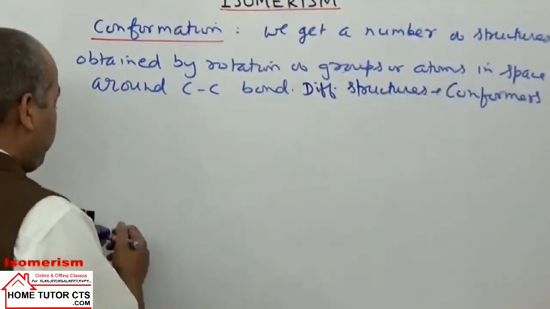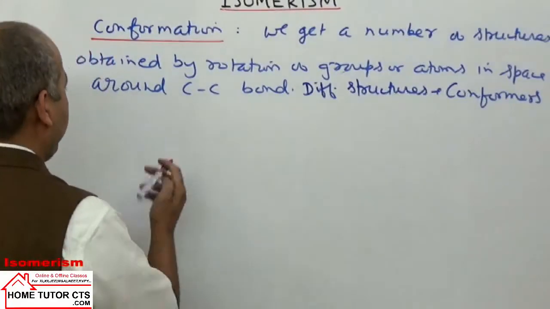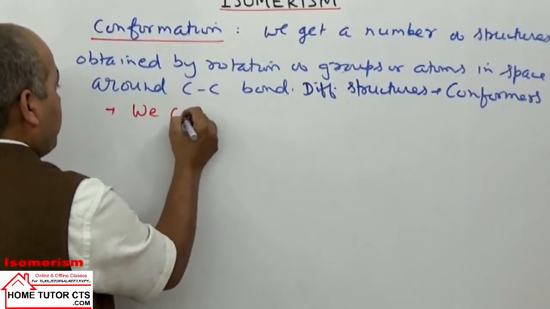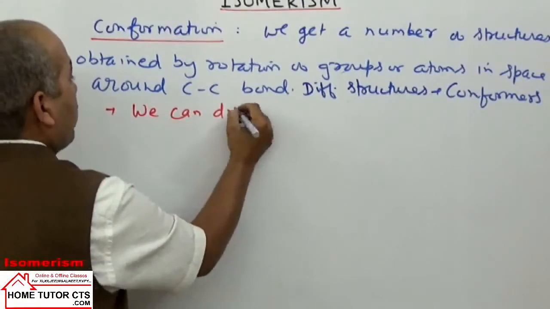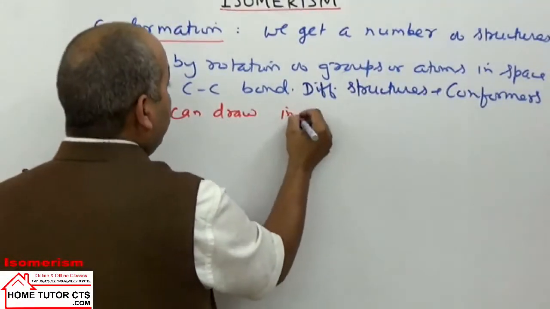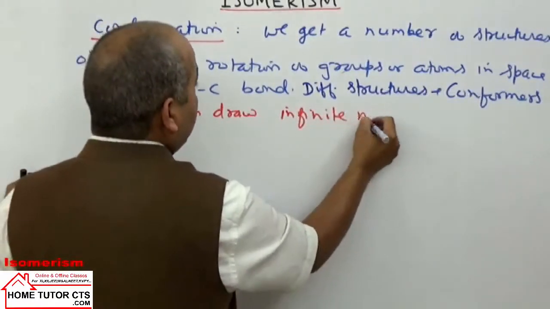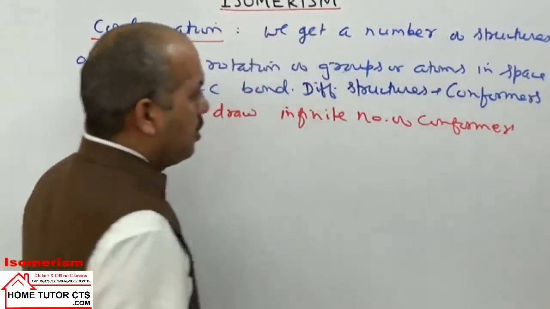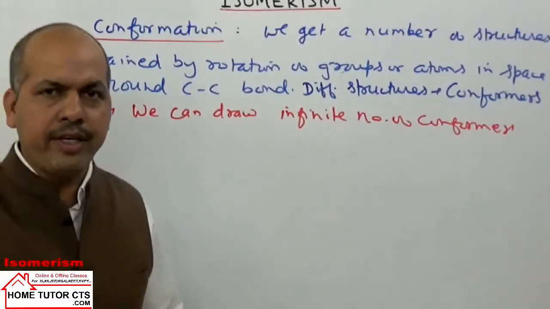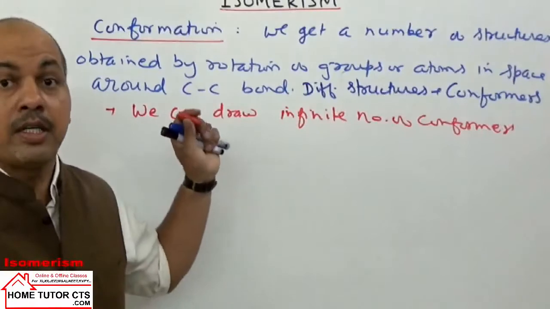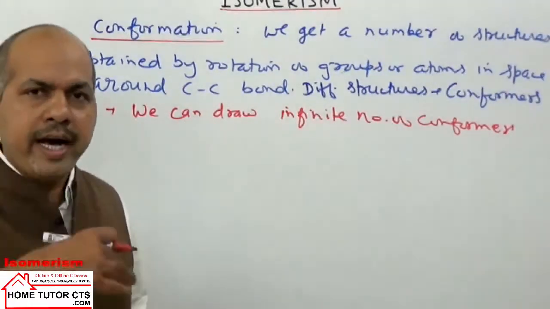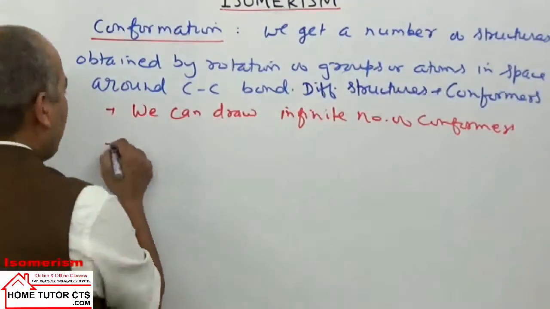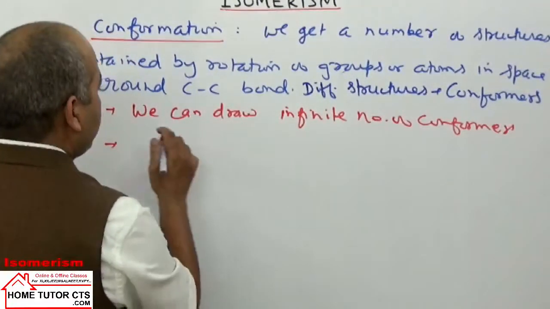Now for a given compound, some points you can remember or take care. For a given compound, we can have infinite number of conformers. But separation is not possible because of very high rate of conversion of one to second structures. And moreover, we can take care this.